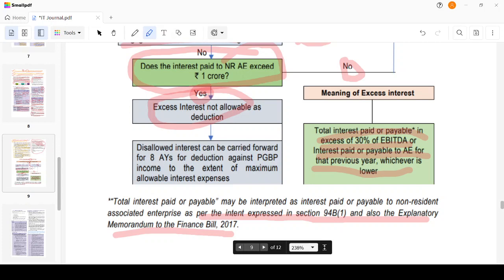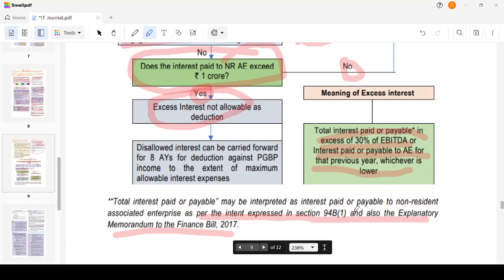Whichever is lower will be disallowed. Interest to be disallowed is 50 lakhs. I hope it is clear. Whichever is lower of the following, like total interest paid or payable in excess of 30% of EBITDA, or interest paid or payable to a non-resident AE, whichever is lower, to be disallowed. The rest will be allowed.